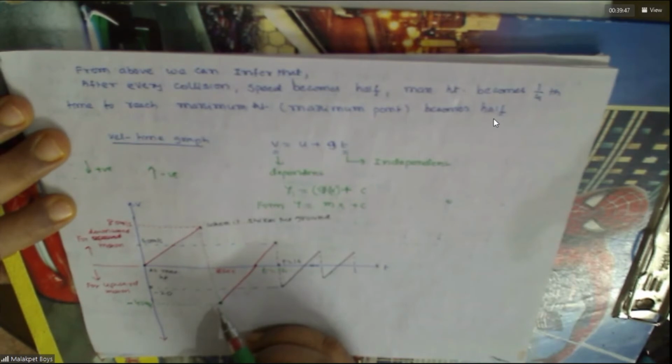Okay, sir. Thank you. Again it rises. Collision takes place. Immediately the velocity becomes half and it becomes upward. This is the upward journey now. Understand this? Yes, sir.